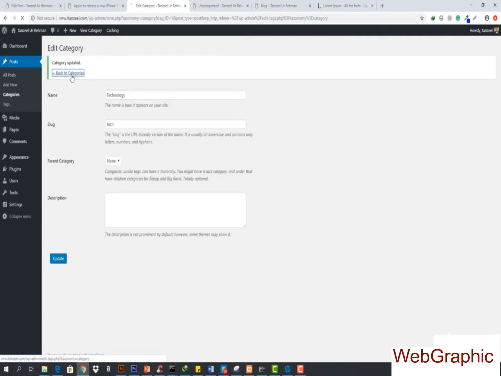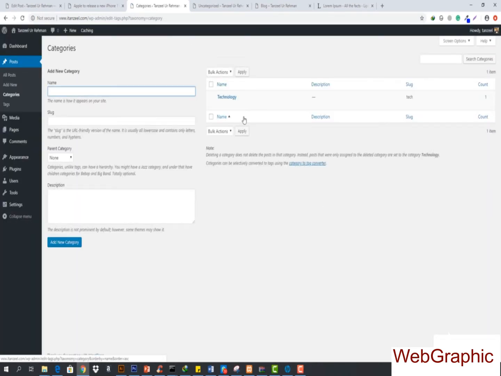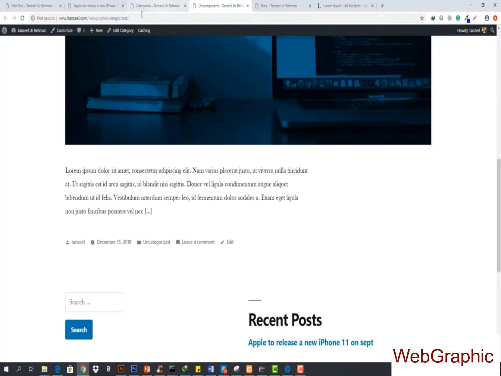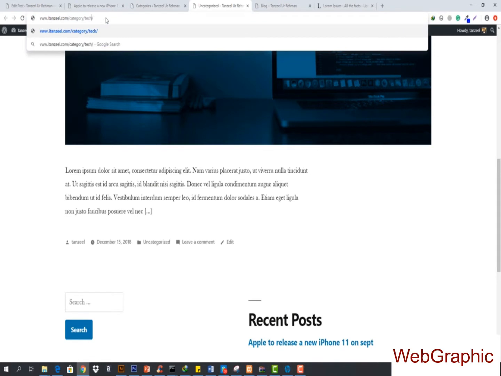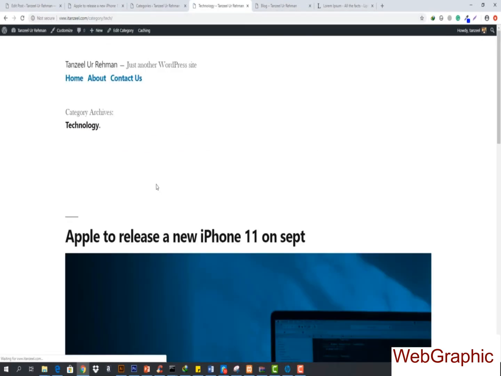So let's go back to the categories that we have. You can see we have the technology category, and the description is just none, and we've got the slug, which is for the tag. So if I just write here category/tech, then you will see that it's going to show me the technology category. Otherwise, if I write anything else, it will not work.